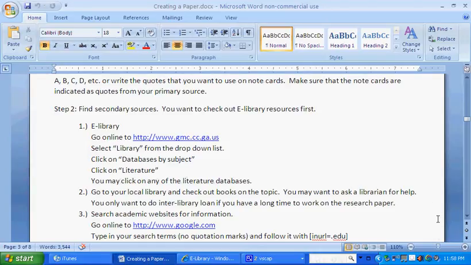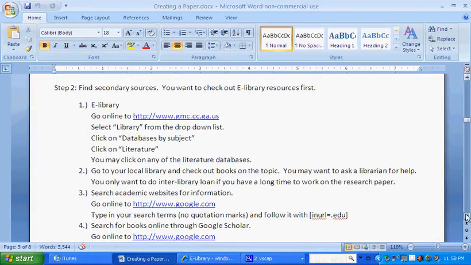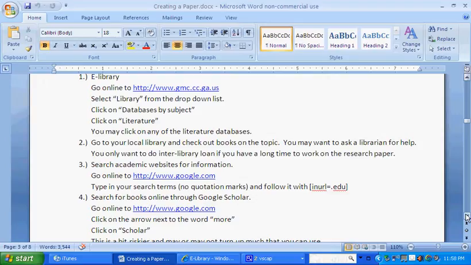So those are the 2 main databases on the eLibrary. So that's kind of first thing we want to do. Now you only need 2 secondary sources for this paper, but say we need more sources, or we couldn't find very much on these databases. We could go to our local library and check out books on the topic, so we could just head over to Nola Brantley across the street. You'll probably want to ask the librarian for help, and you probably don't want to do interlibrary loan. Chances are you won't have enough time to receive the book.